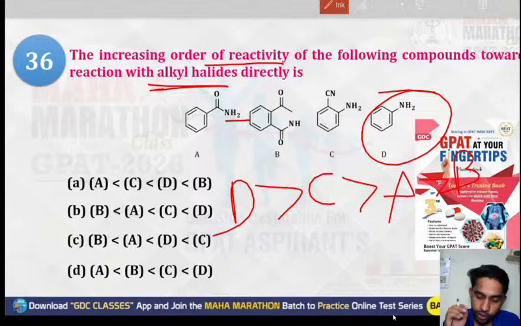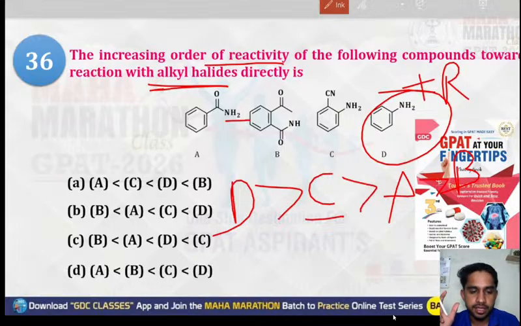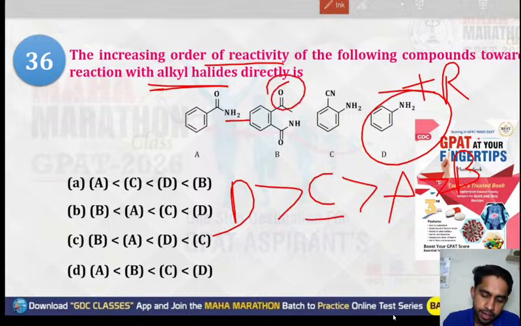Because if you talk about why C, since D, there is only plus R. In D, there is plus R. In C, there is a plus R as well as the minus R. And if you talk about B, there are two minus R groups in B, one is there and one is there. There are two minus R groups, and here a single minus.